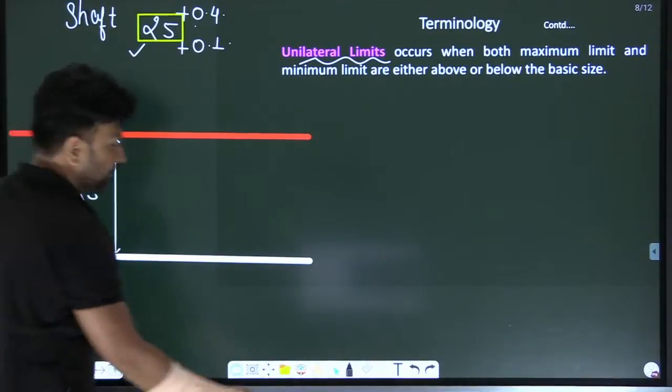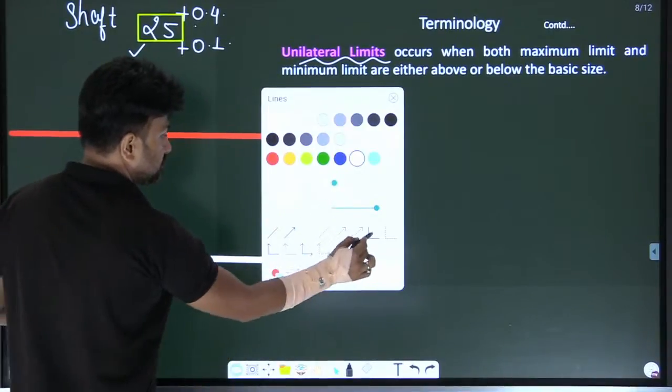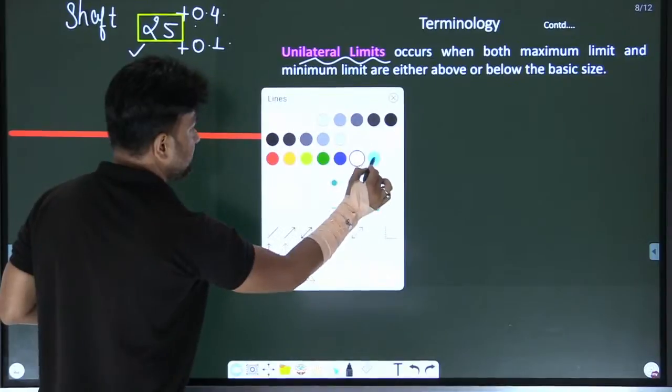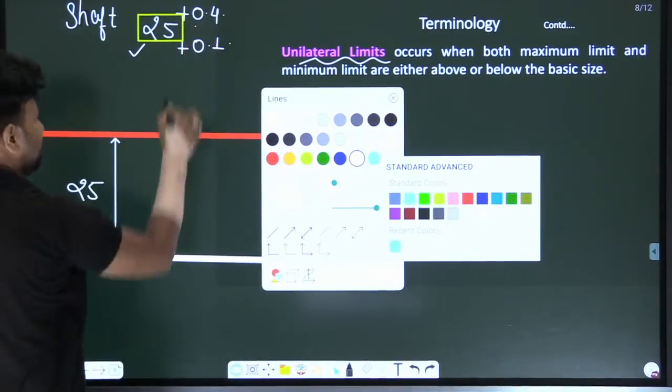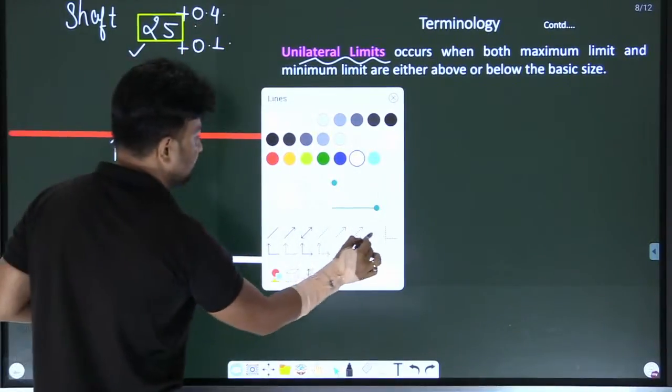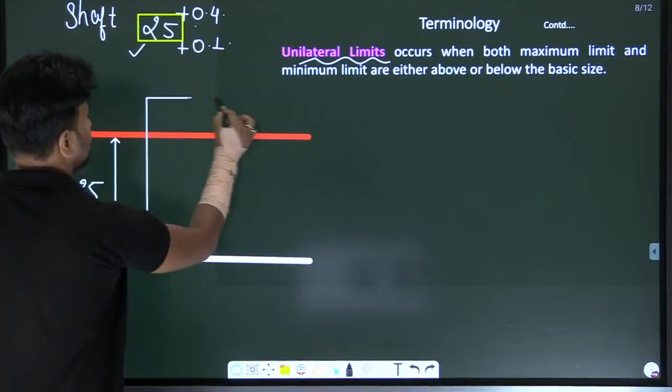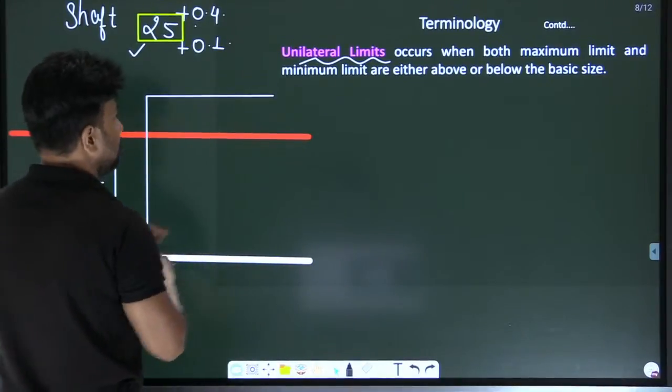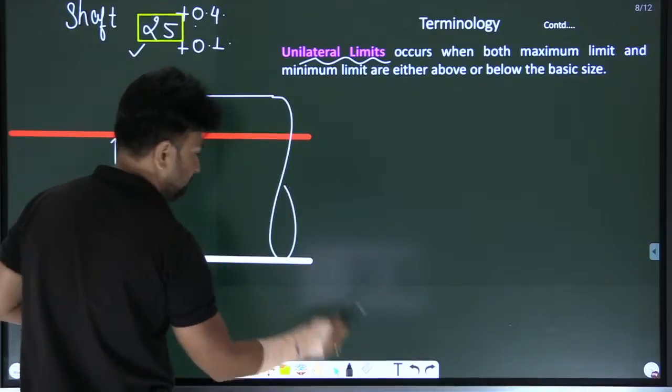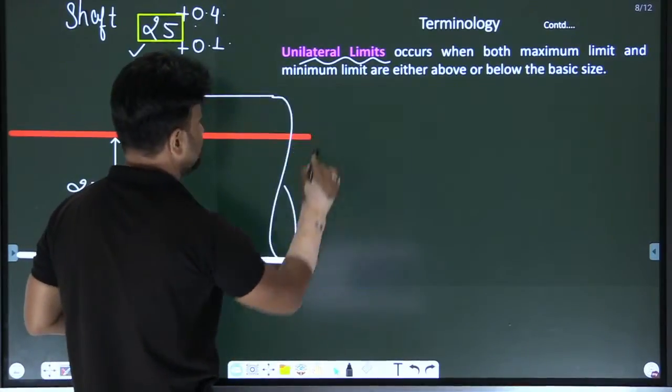So here, let's say the maximum size is 25.4. This is the maximum size of the shaft.